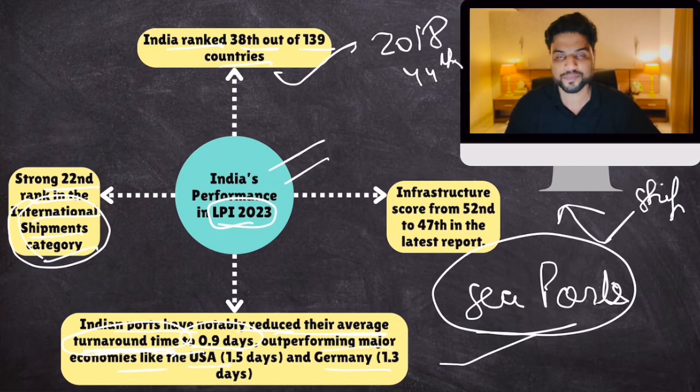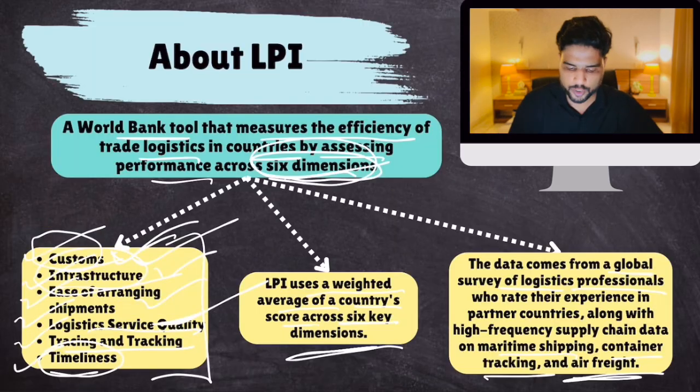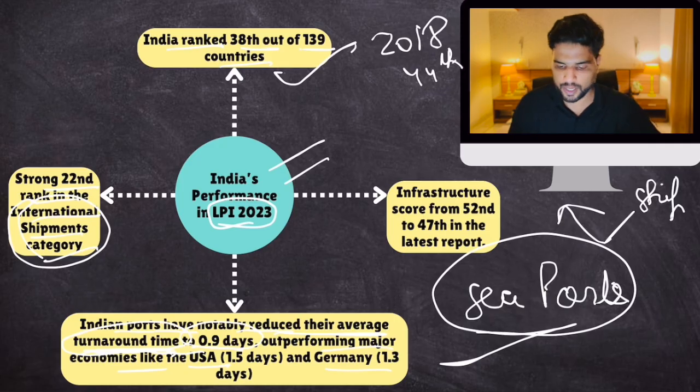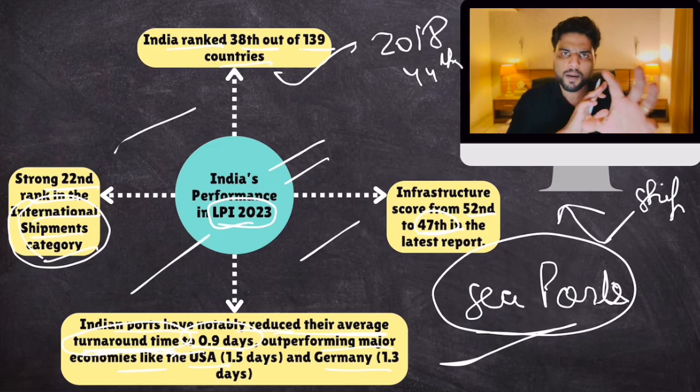So this is good. And in the infrastructure category, remember, one parameter of logistics was infrastructure, right? So in the infrastructure category, India improved its rank from 52nd to 47th in the latest report. So as far as World Bank's index is concerned, India is performing well.